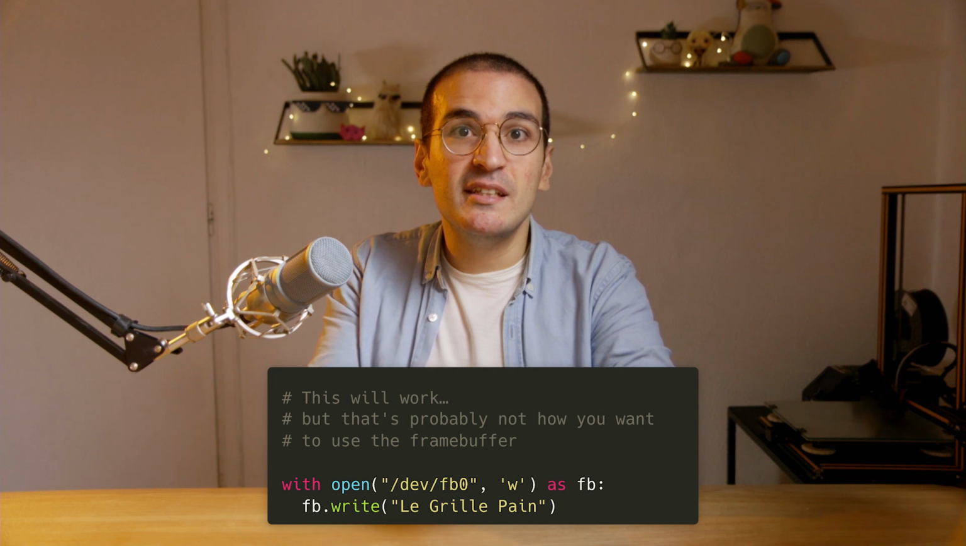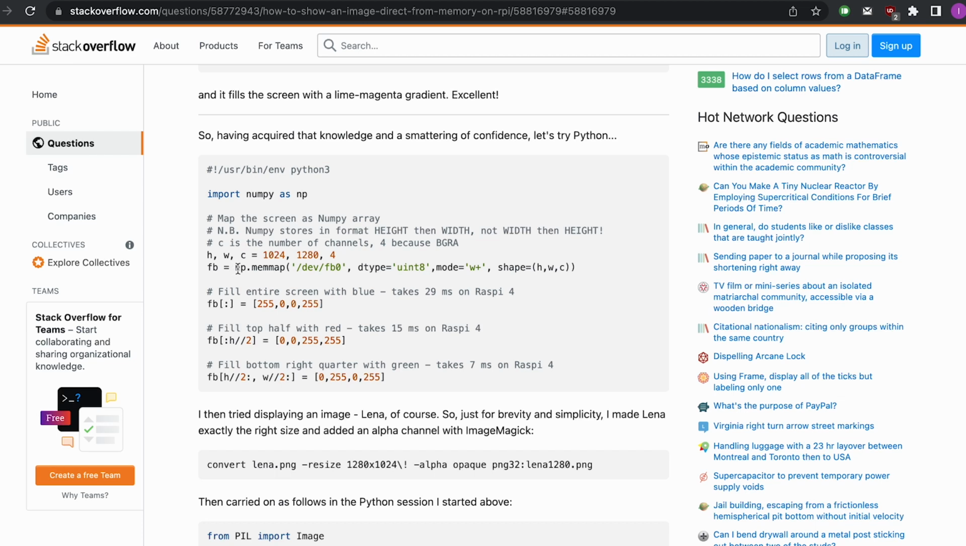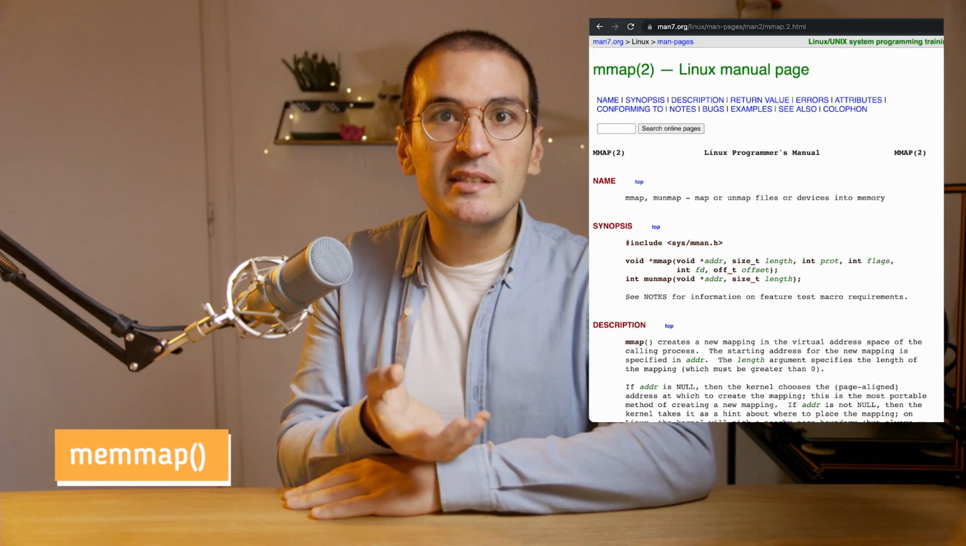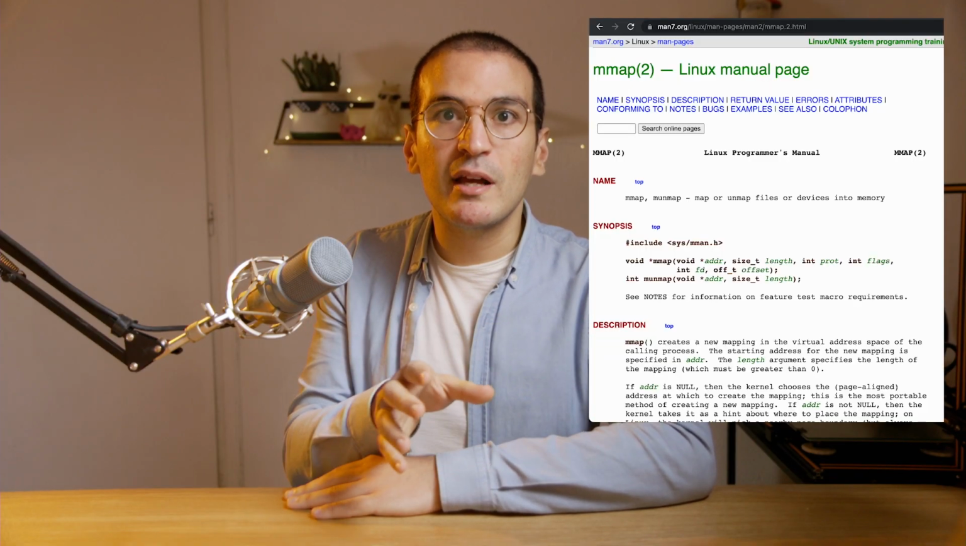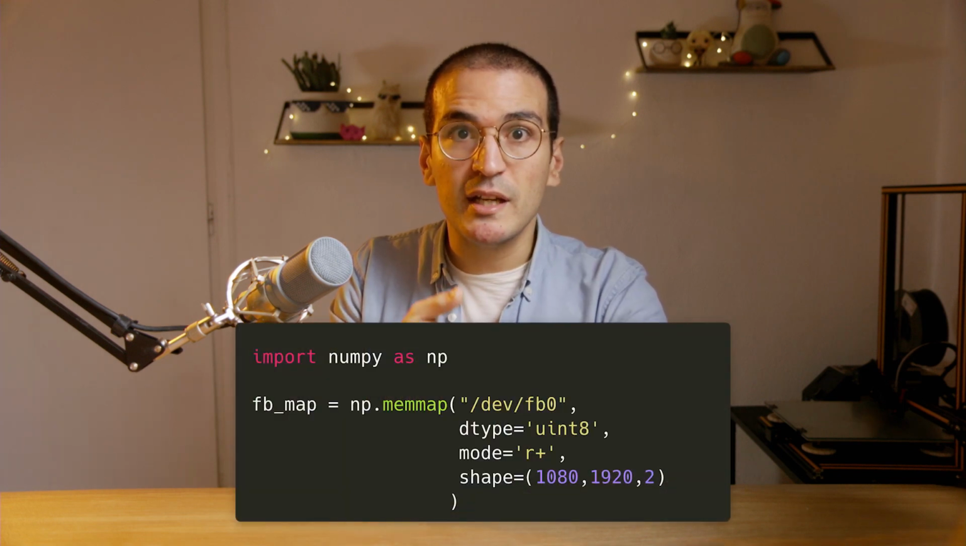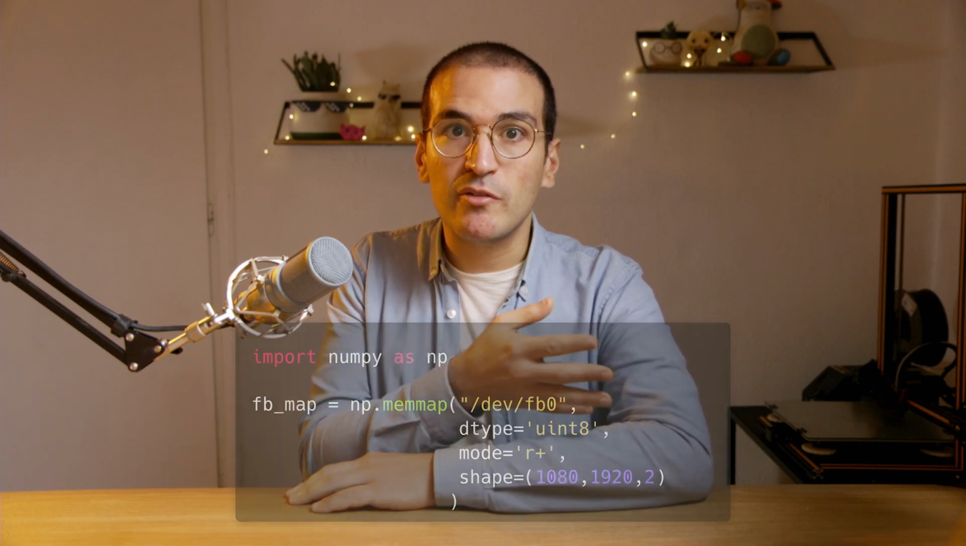Since that's a file, using the frame buffer from Python is as easy as writing in any text file. The code I found on Stack Overflow even used the memmap function from the NumPy package to handle the frame buffer. What is memmap? Memmap, that you might know as mmap in C, is a way to map a file to a variable. Any change to this variable will be reflected instantly to the file. It's a fast and elegant way to handle files without using read, close, or write. In our case, that means that we get a variable that is directly mapped to the frame buffer, and any change to this variable will be directly reflected on the frame buffer, and so displayed on screen.